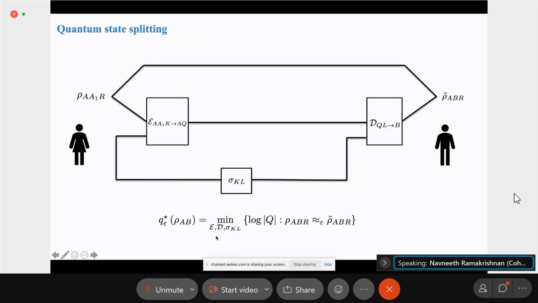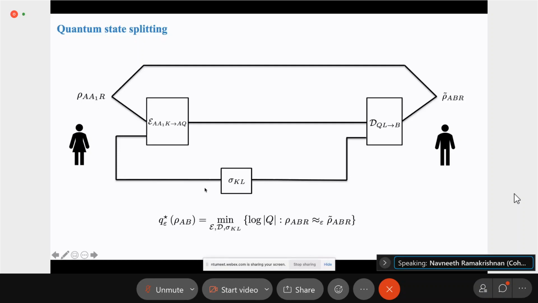Okay, so now that that's out of the way, let's start with quantum state splitting. So the task is the following. Alice holds this state with registers A and A1, and the purification of the state rho is on the R register, which is inaccessible. And the goal of Alice is to send this A1 register to Bob.